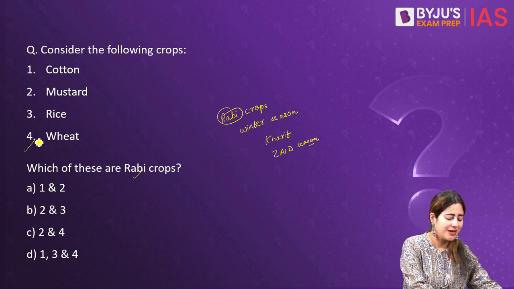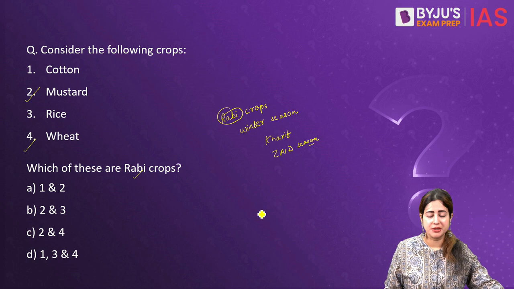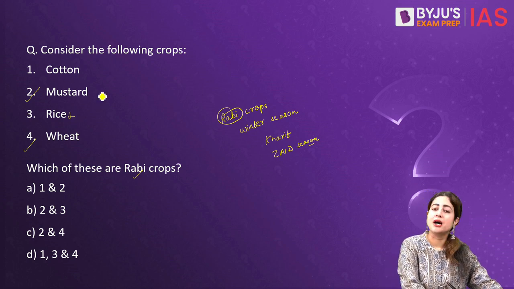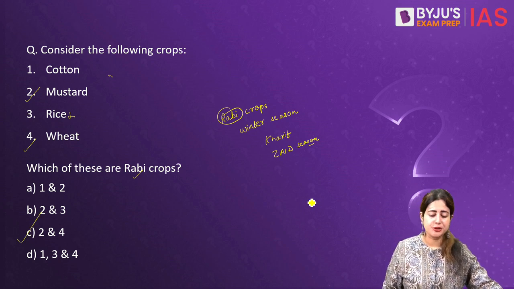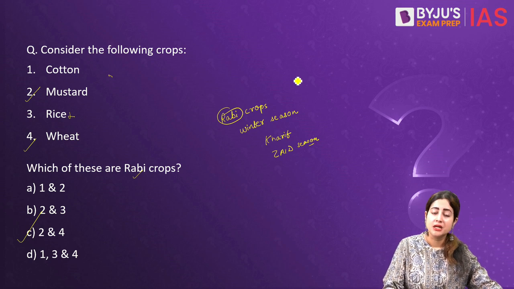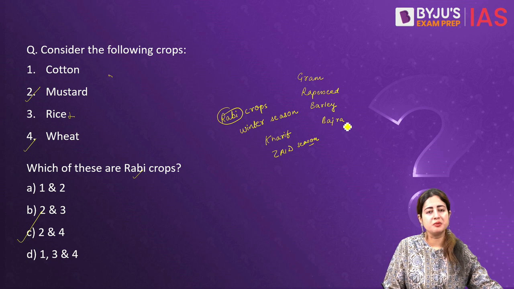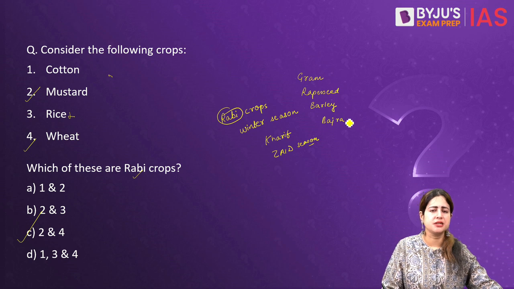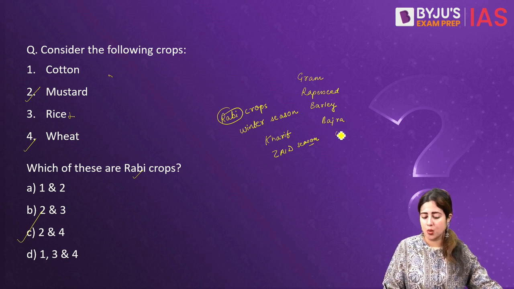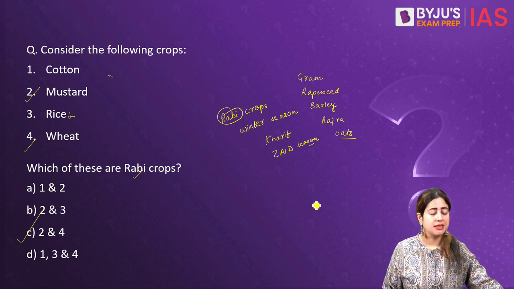So here, wheat and mustard are important Rabi crops, whereas the others refer to Kharif crops. So therefore the correct answer is 2 and 4. That is option C. Now let's also remember that apart from mustard and wheat, you have other very crucial Rabi crops in India. For example, gram. We have the rapeseed. We do have barley. Besides, we have bajra that's consumed majorly in the western, typically the northwestern parts of India, the states of Rajasthan, Haryana, Gujarat, as well as oats. And hence, C is the correct answer.